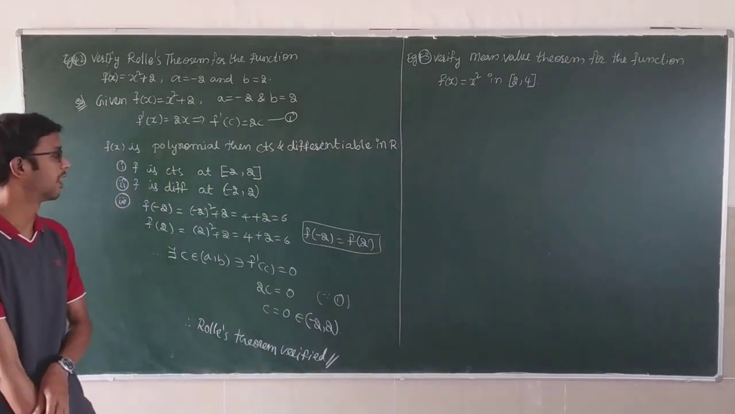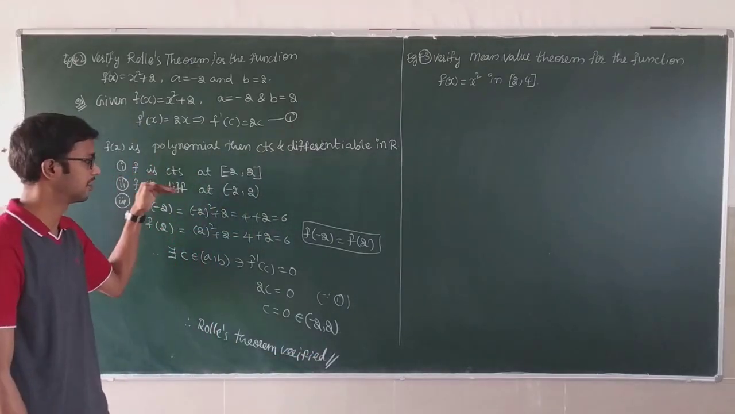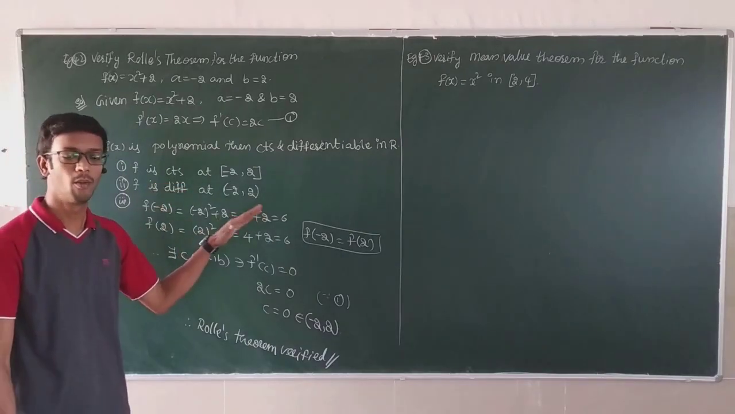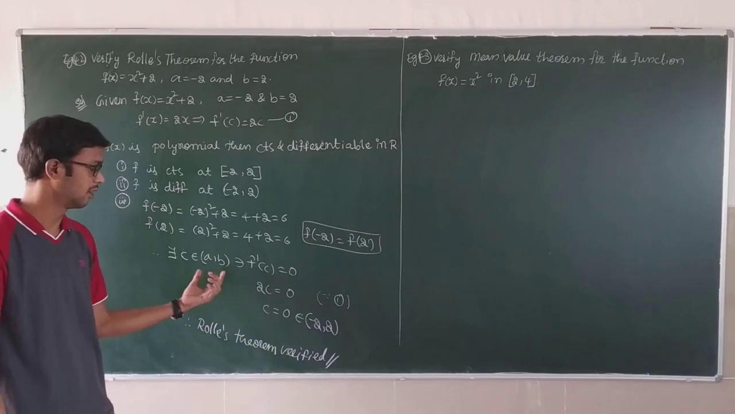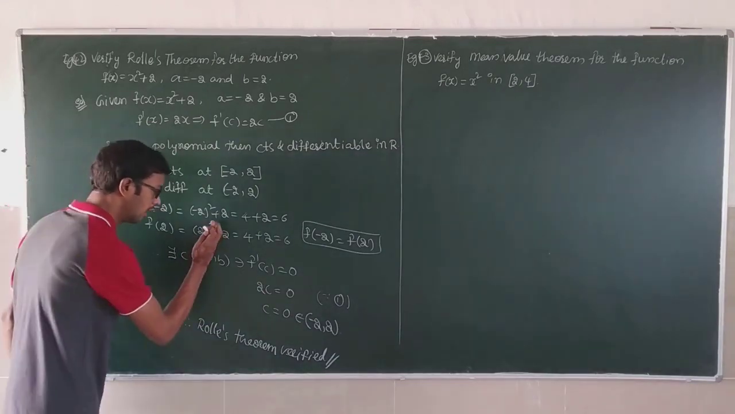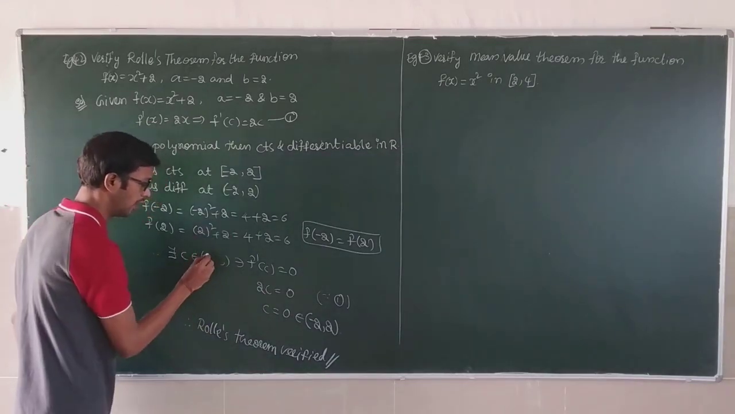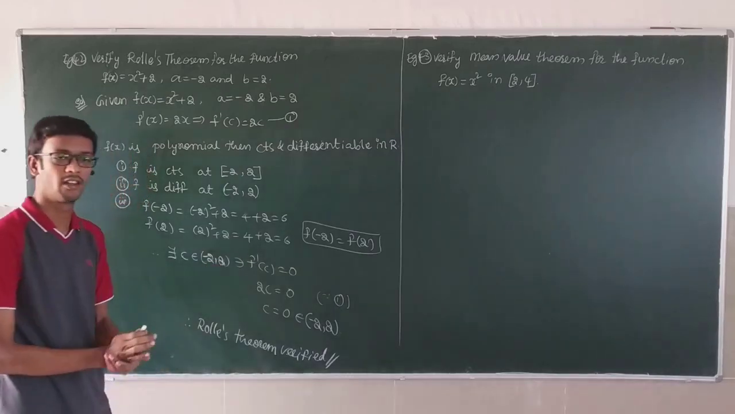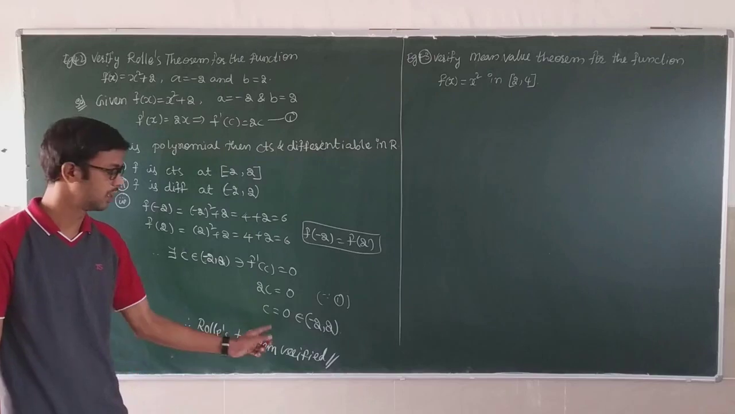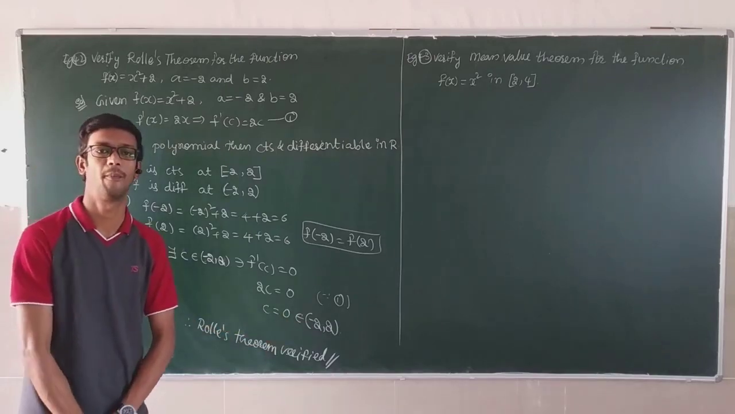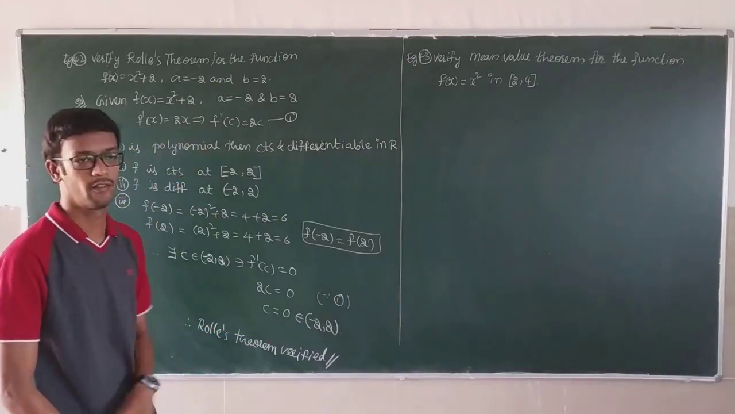Rolle's theorem verified. You just have to write continuous, differentiable. You have to check whether both are equal or not. Third condition, if equal, then there exists C belonging to minus 2 comma 2 such that f dash of C is equal to 0. The C value is 0, and 0 belongs to minus 2 comma 2. This is the Rolle's theorem verification.